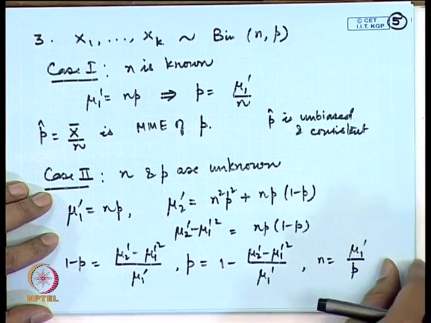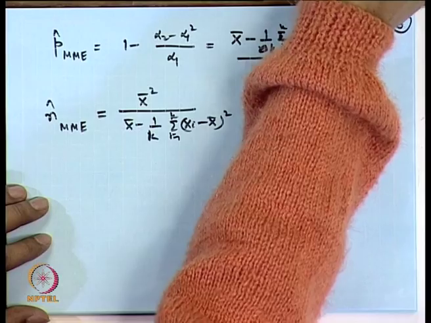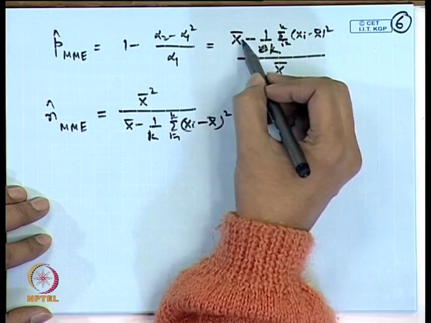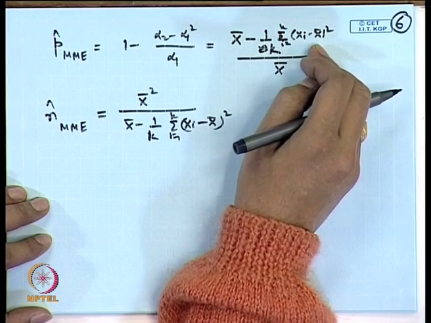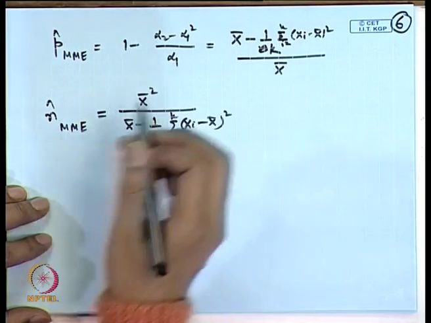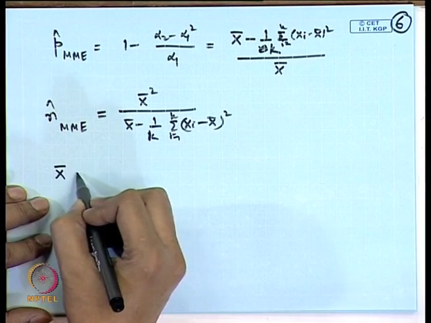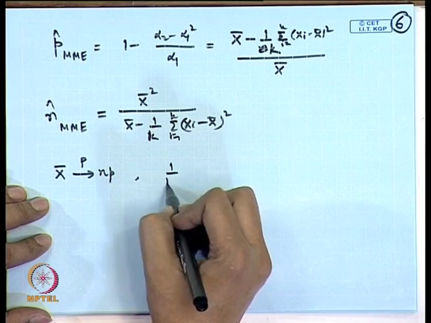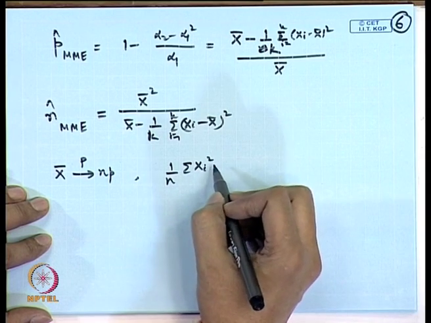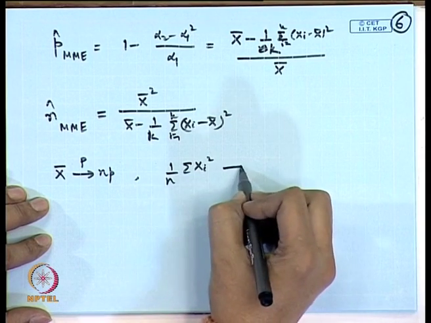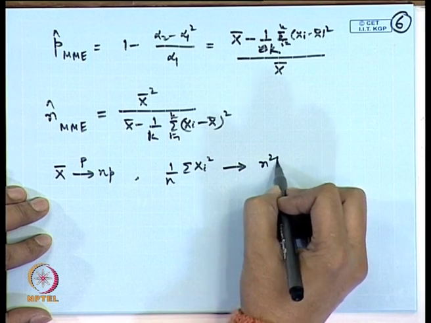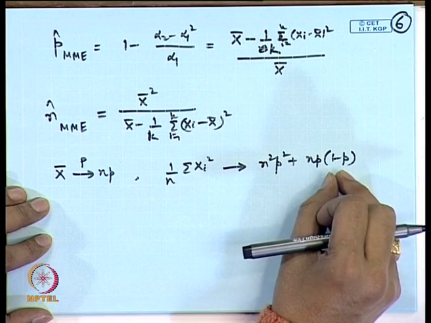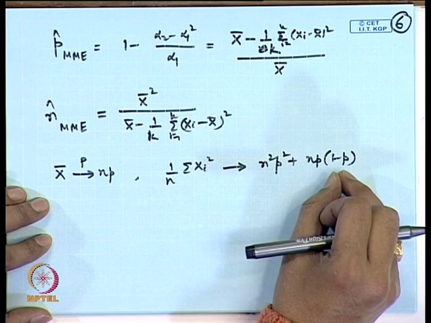Let us take the second case when both the parameters were unknown. Here if you see, since x bar was unbiased for p, so this cannot be unbiased because this is quite different. If we take up the limits here, we have x bar converges to n p in probability, and 1 by n sigma x i square, that is alpha 2, converges to the second moment, that is n square p square plus n p into 1 minus p. So, both of these are convergent in probability.